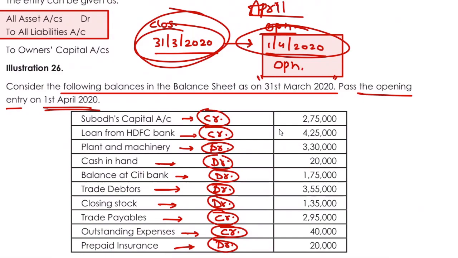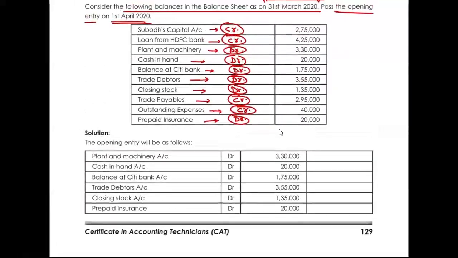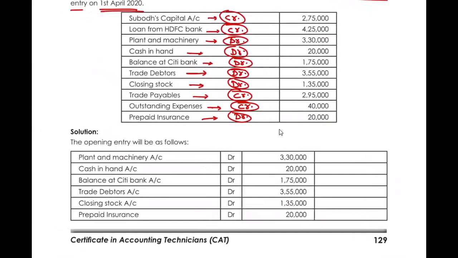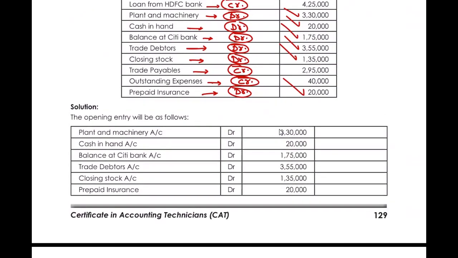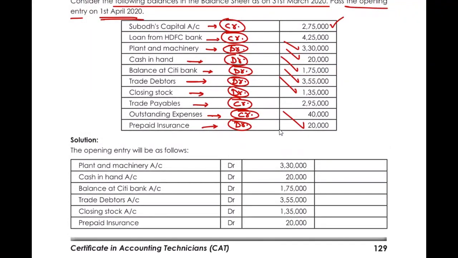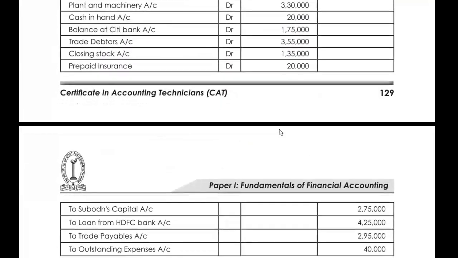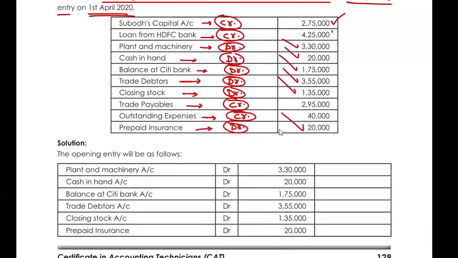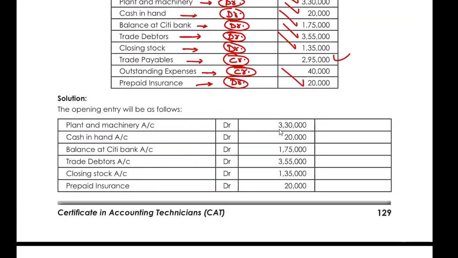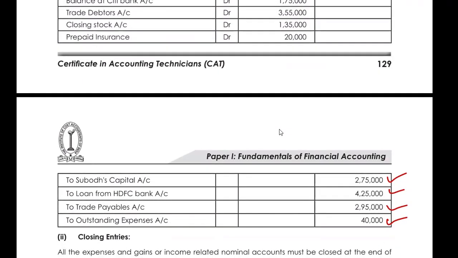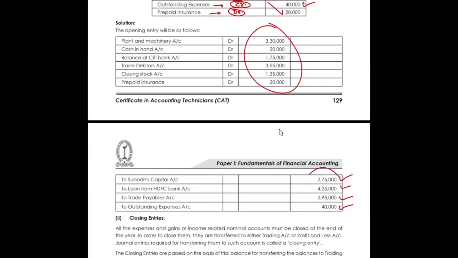Moving on. So if you see here, first debit is 330. Then we have 20,000, then 175, 355, 135, and then 20,000. The rest all would be credited, starting with 275, then 425 and 295, and then lastly 40,000. So obviously both the balances should match. All the debits should be equal to all the credits.